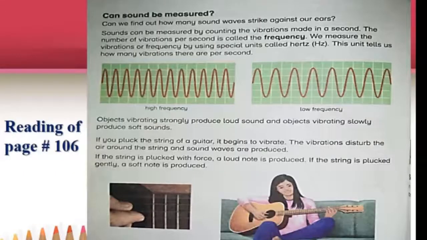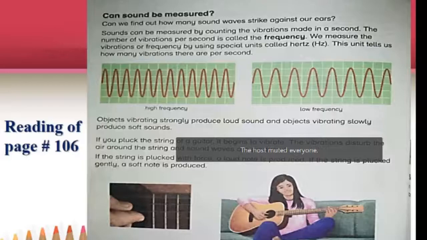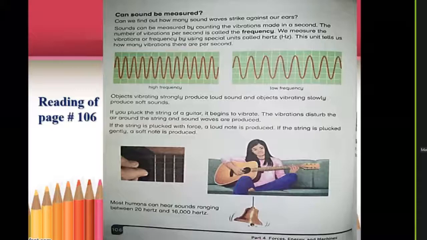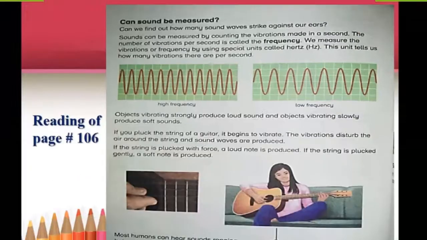So if we count the number of vibrations in 1 second, that is how we can measure the sound, by counting the number of vibrations in a second. And the number of vibrations in 1 second is called the frequency of that sound. If frequency is high, what does it mean? If a thing has high frequency, what does it mean?